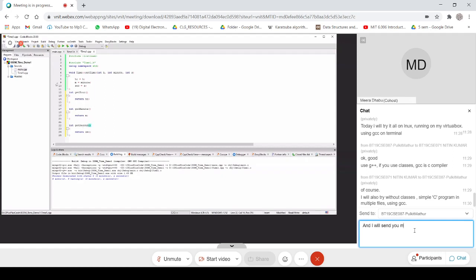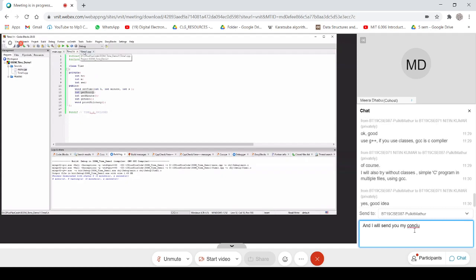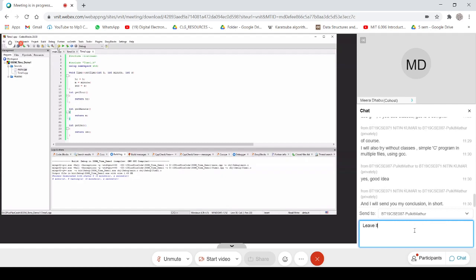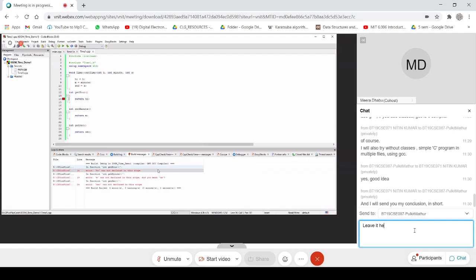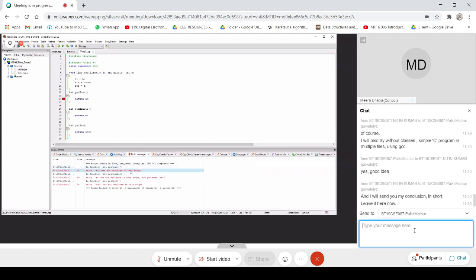Keep on checking what member function name you have given here. It is only sec. Okay. What is the problem? Can anybody tell me? See the error it is giving. What is the problem?